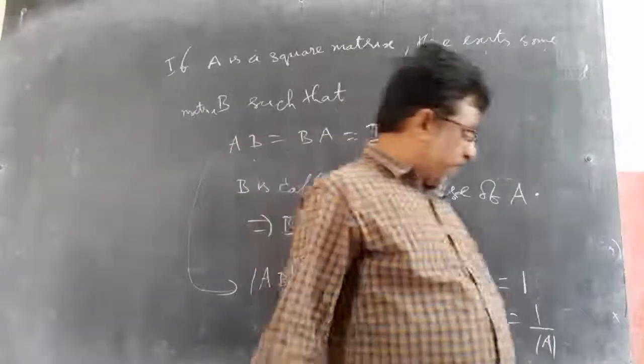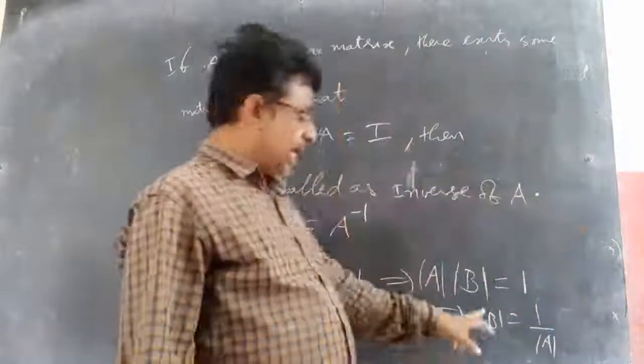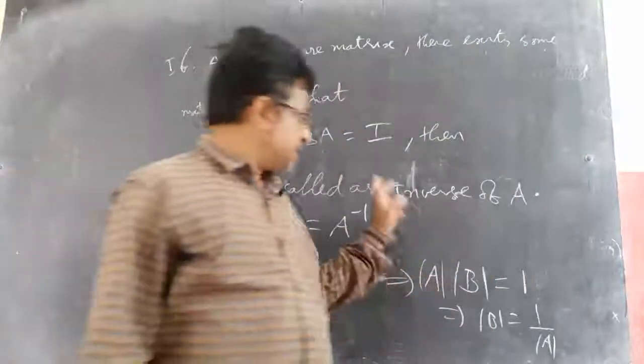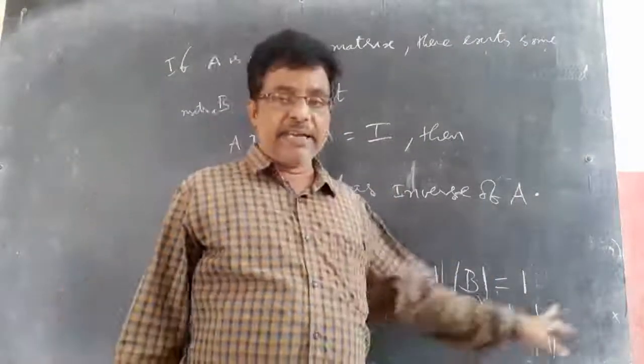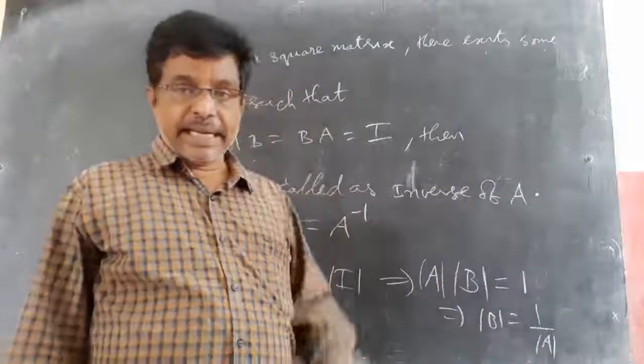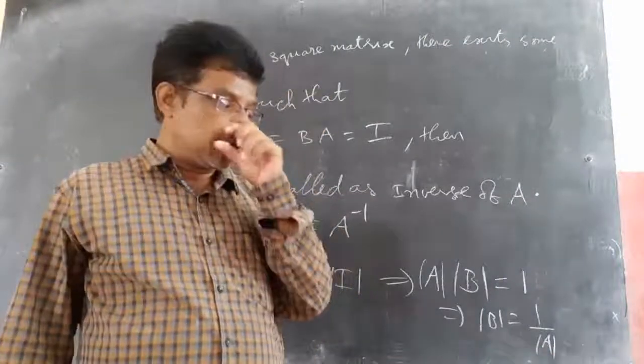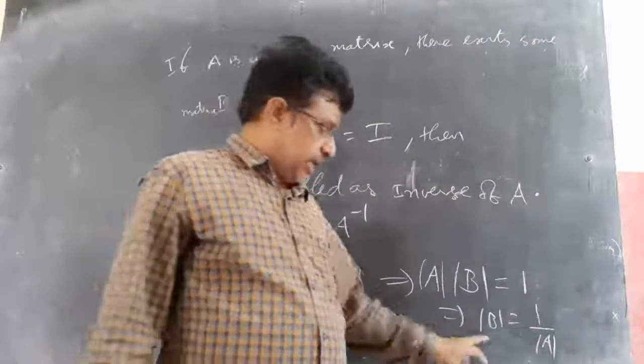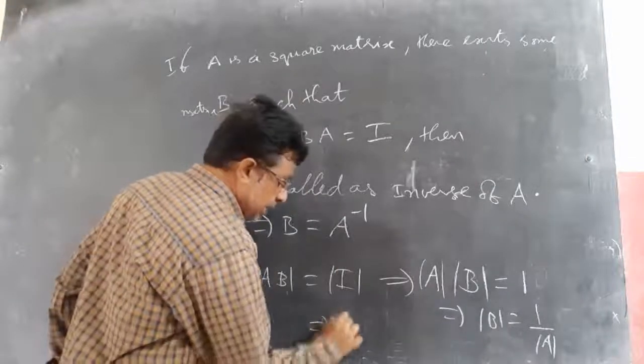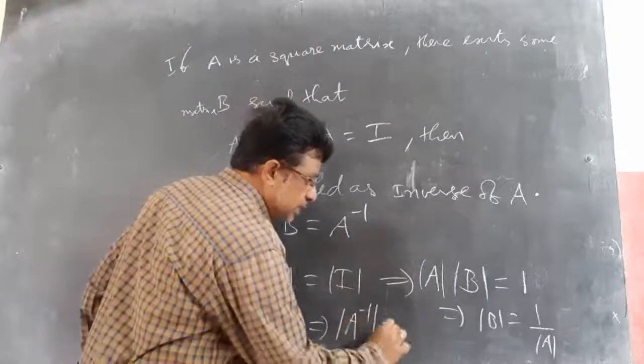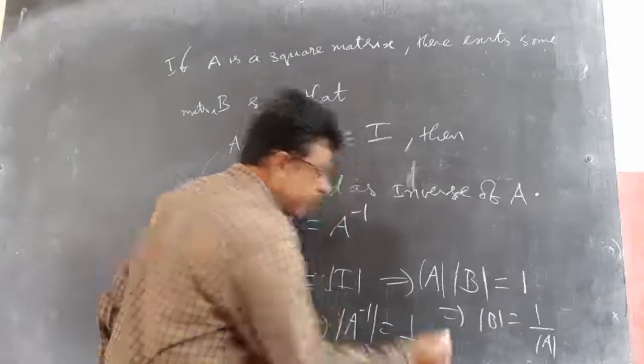So, one more property of determinants we can add here. Delta B is A inverse, as I know. So delta of A inverse is 1 by delta A. Here are two more important points you can note down. This implies delta of A inverse equal to 1 by delta A, first point.